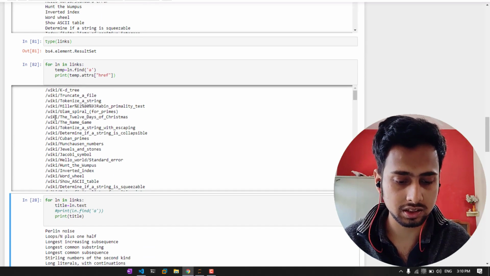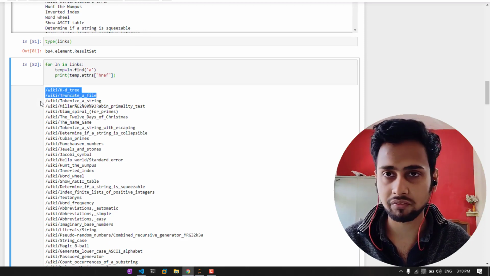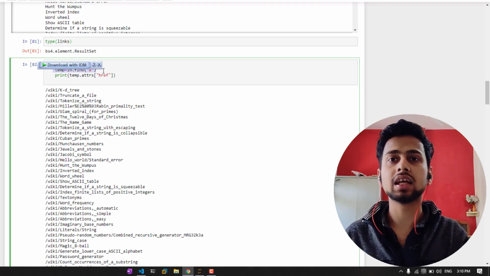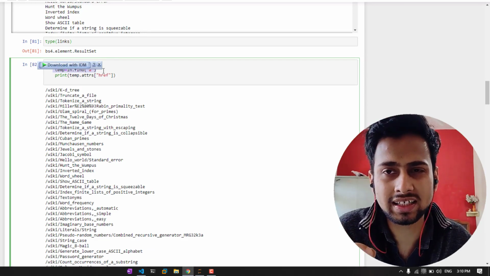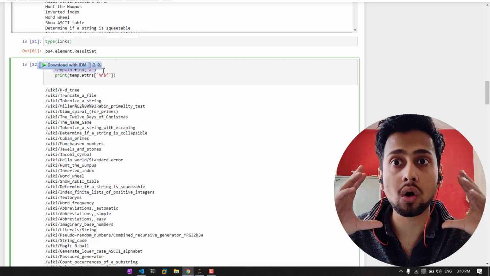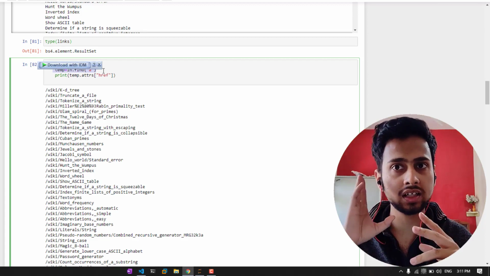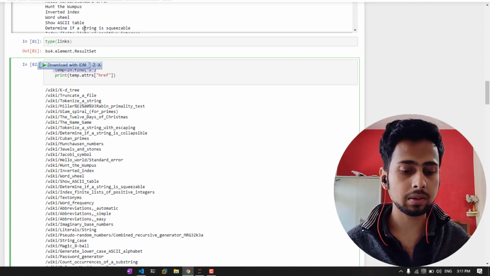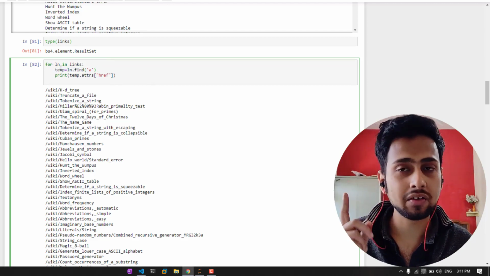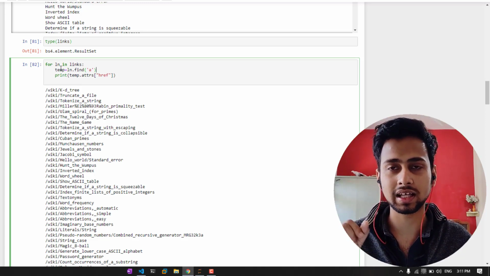If I simply run here, you are going to see it state the KD tree link, the truncated file link, and all of those different types of links. So here temp is equal to ln.find a. I told you there are find all and find, and there is a difference. find all is going to return you a list after finding all the different things with that same match, whereas find is just going to find the topmost one which is present here. So find is simply like an integer, whereas find all is a collection, a list of integers. You can simply think of it something like that.